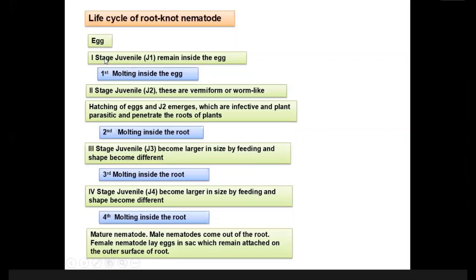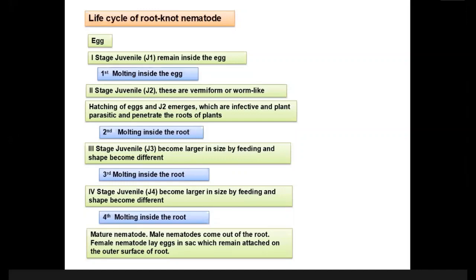Nematode lays eggs, and you can see here the first stage juvenile remains inside the egg. The first molting occurs inside the egg. After first molting, the second stage juvenile is produced. What is molting? Any idea? What is molting of insects? The shedding of the outer covering. Yes, in this case also the same.